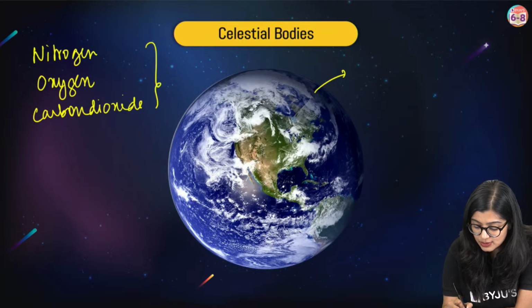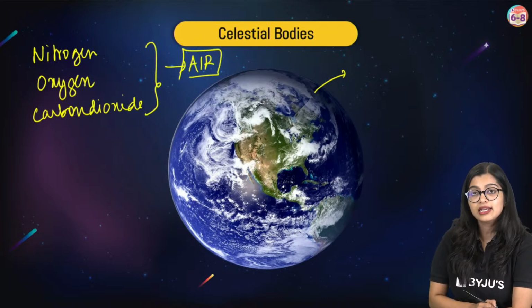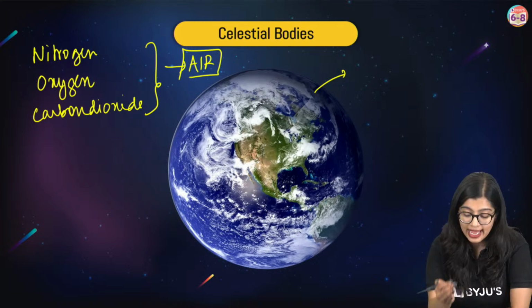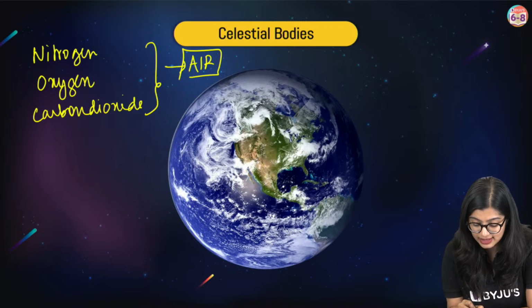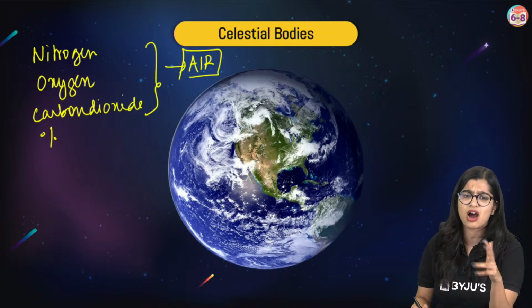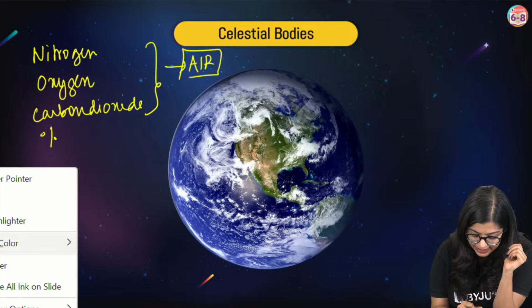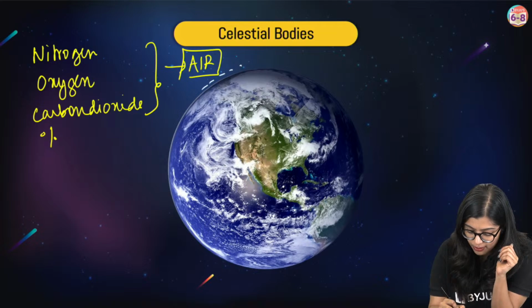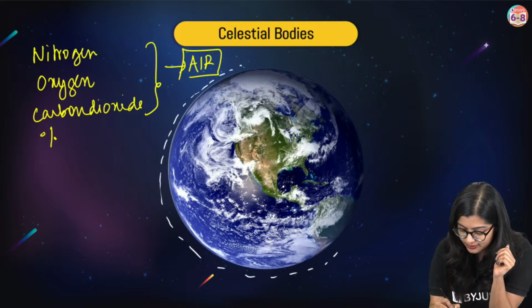Now, this mixture of gases is what makes air, right? So, air is nothing but what? Air is a mixture of gases. And along with that, there is a small percentage, 0.01 percent, of other gases like argon and various other things. Now, all these gases form a blanket or a surrounding around the Earth, right?